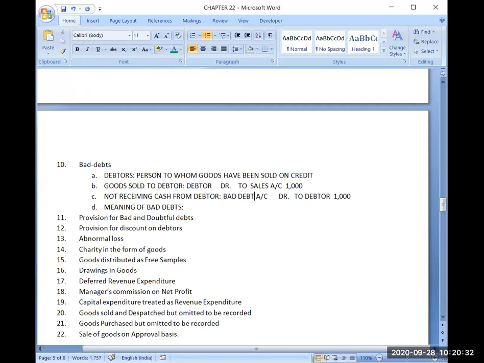So bad debts account will be debited. The entry will be bad debts account debit to debtor 1000. So this way you will be able to realize that debtors account will become nil, either I receive cash or I do not receive cash. In both situations, the debtor account will get reduced.